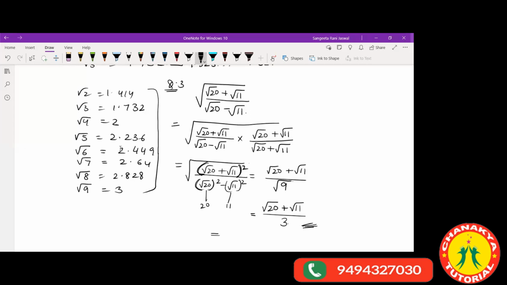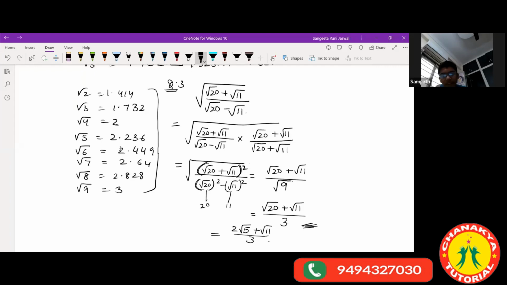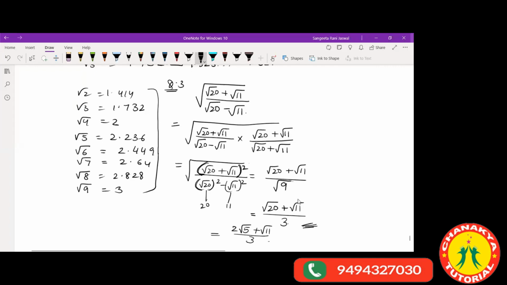Okay, so 20 can also be written as 4 times 5. So that means 2 can be taken out. So 2 root 5, plus root 11, all over 3. So it can be written like this. Ma'am, even if you do like the above one also, it's correct. Even if you write like this, it's okay.